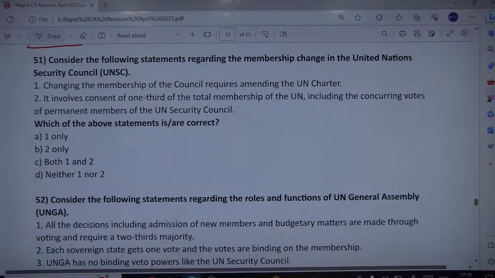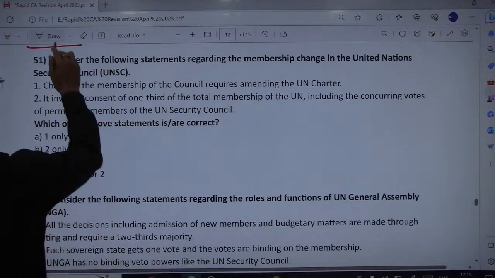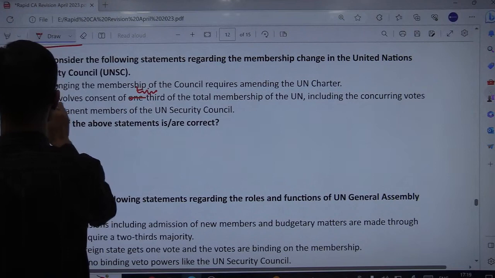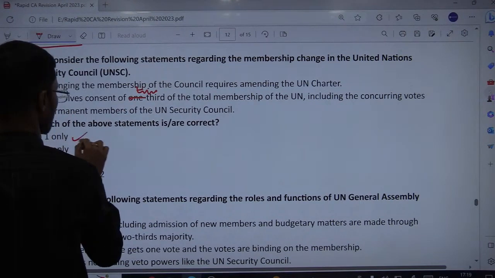Changing the membership of the council requires amending the UN Charter, indeed, and it's not 1/3, rather 2/3 of the total membership. It involves consent of 2/3 of the total membership of the UN, including the concurrence of the P5, that is the permanent 5 members. So the issue is with the second statement only, it should be 2/3, not 1/3. So the second is wrong, one is only correct.